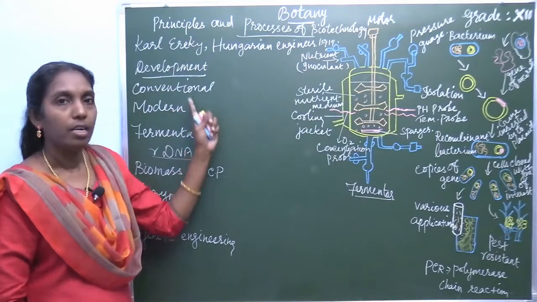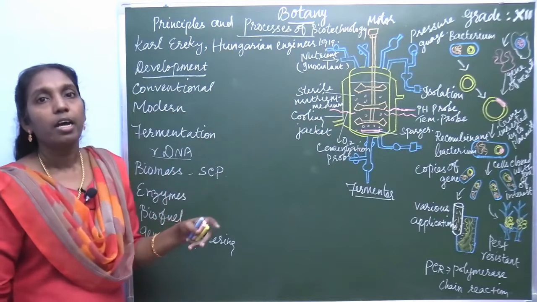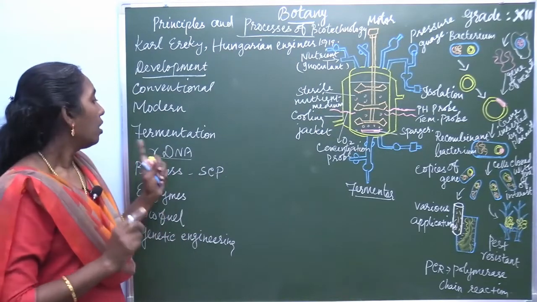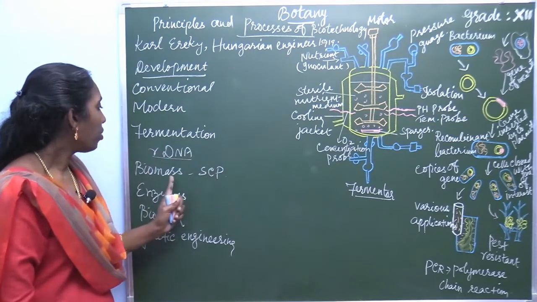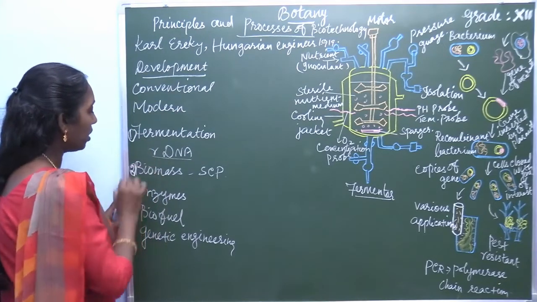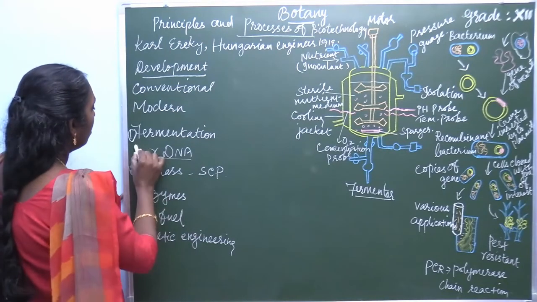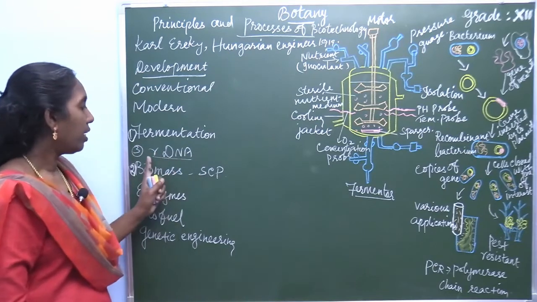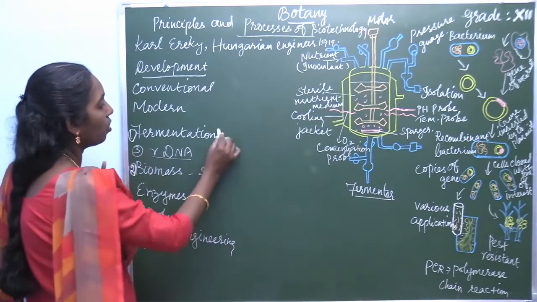So, under development you write conventional method and modern method, and today you are going to learn 3 different questions. Number 1, the fermentation process. Number 2, production of biomass. And number 3, rDNA technology, that is, recombinant DNA technology. So these 3 questions you are going to concentrate on today.